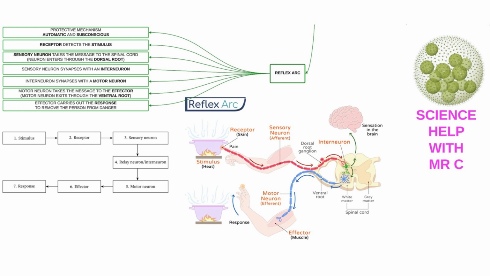The effector carries out the response without the brain even knowing. The brain will find out later on. And once again, the purpose of the reflex arc is to remove the person from danger.